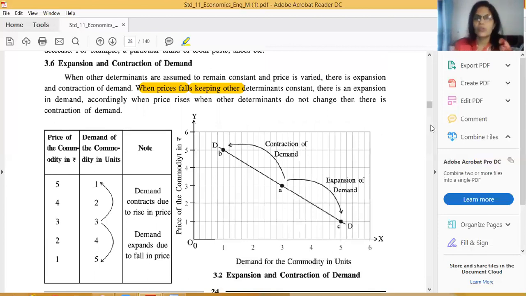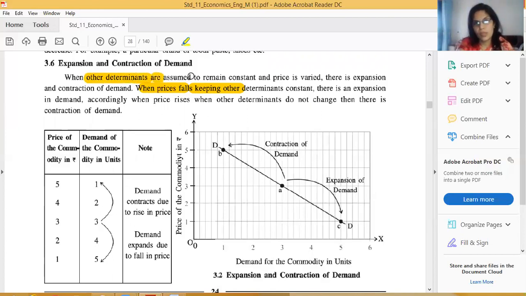Expansion and contraction of demand, that means what? When all other determinants are assumed to remain constant and price is varied. It's a very important sentence in this answer. Other determinants, that means what?